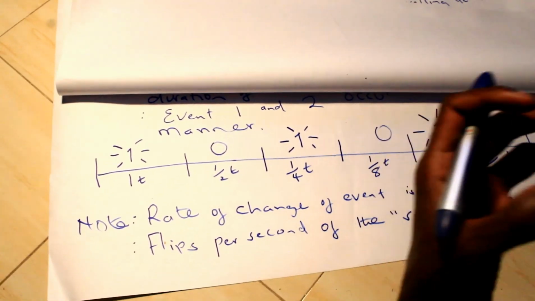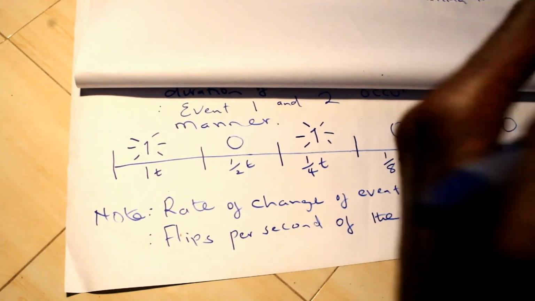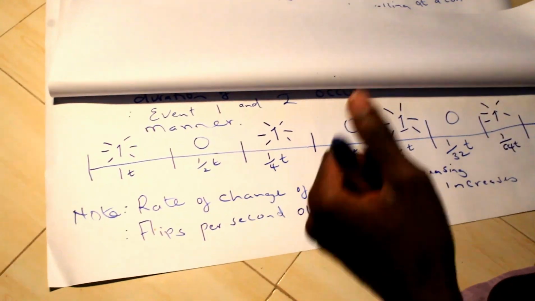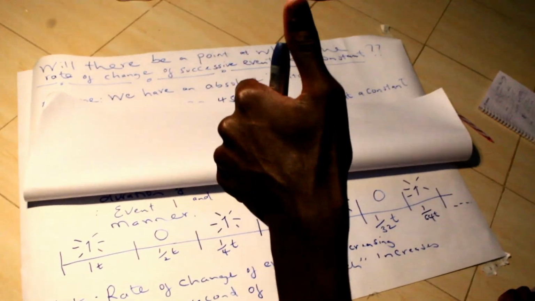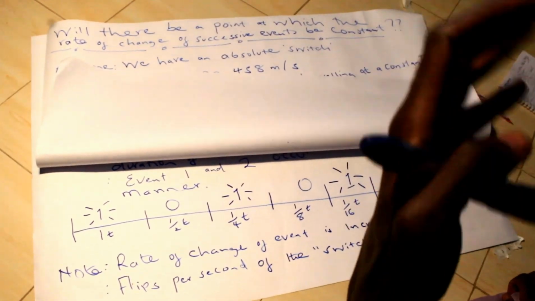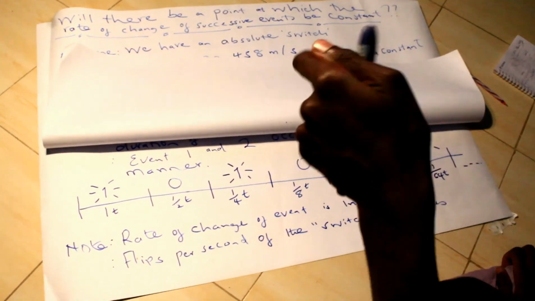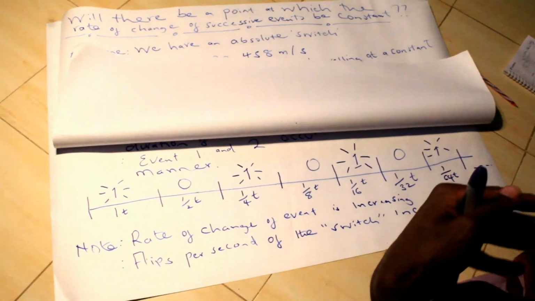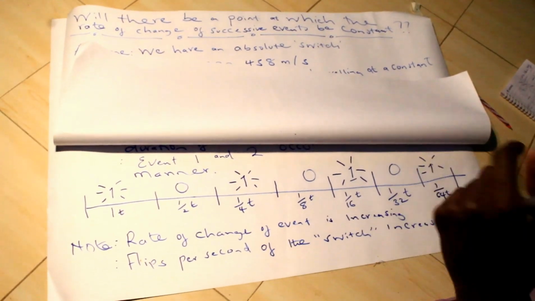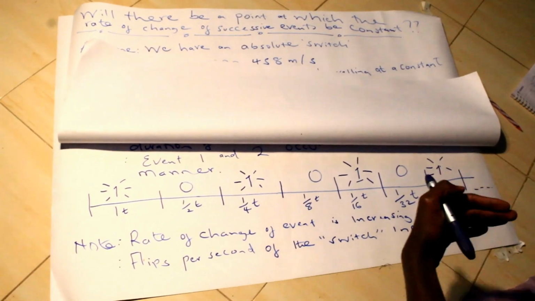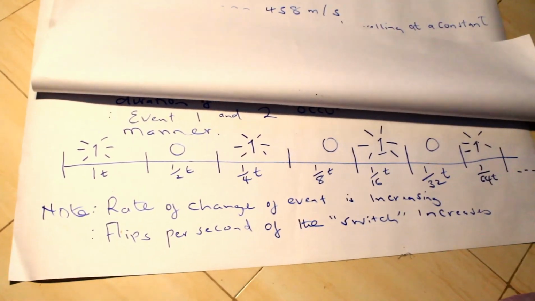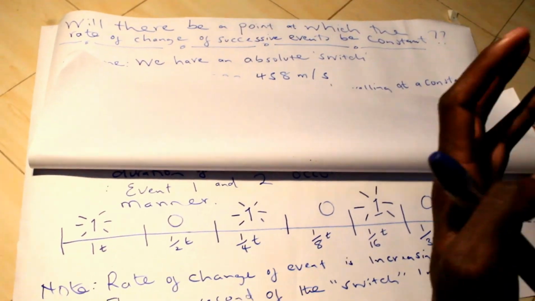So if you do it on a real-time basis, let's say in reality there's a human constantly putting the switch on and off, you'll find that from our human perspective, it will reach a point whereby the flips per second of the switch will have increased until we reach a point whereby humanly we can only see the room as full of light.